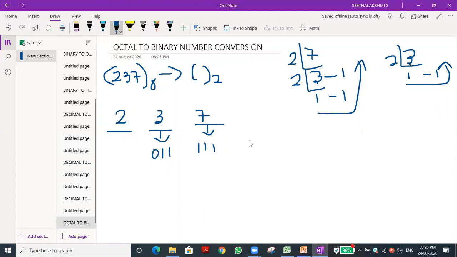2, what is the value? If you do 2 divided by 2, you get 1, remainder 0. So what is the value we got? 1 0. No, you totally misunderstand. See, you can see this 1 then 0. We need to come from bottom to top. So 1 0 we write. Previously only we should add 0. Have you understood? Hello.